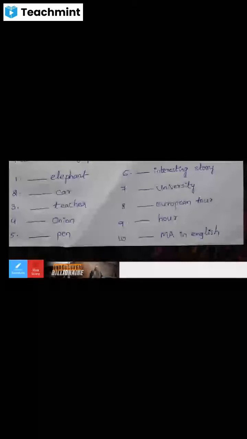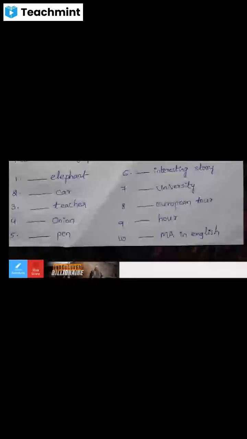The tenth one is also worth observing: MA in English. M is a consonant letter, but it produces a vowel sound. How do we pronounce it? Em, it begins with the sound e.